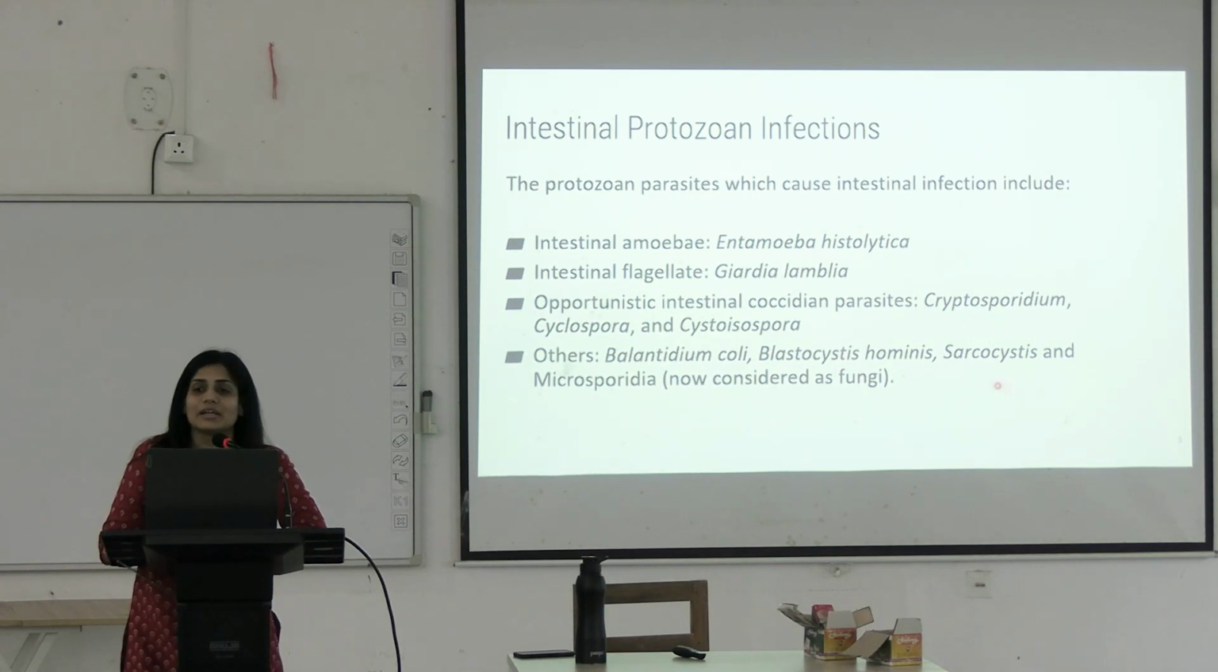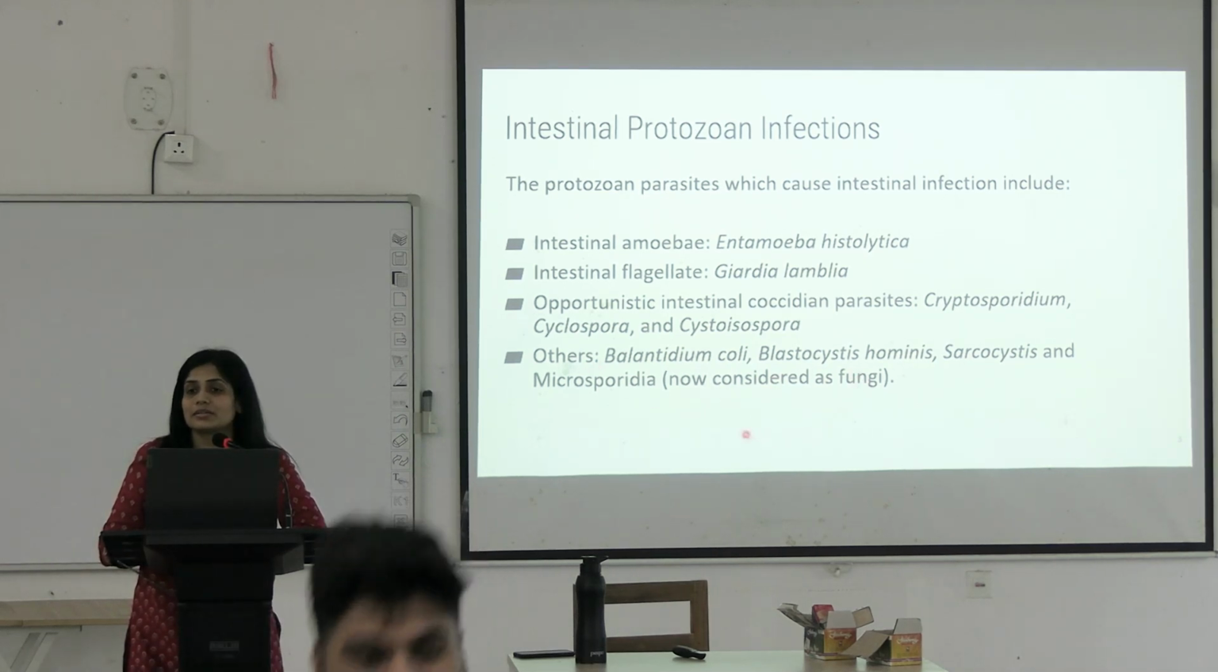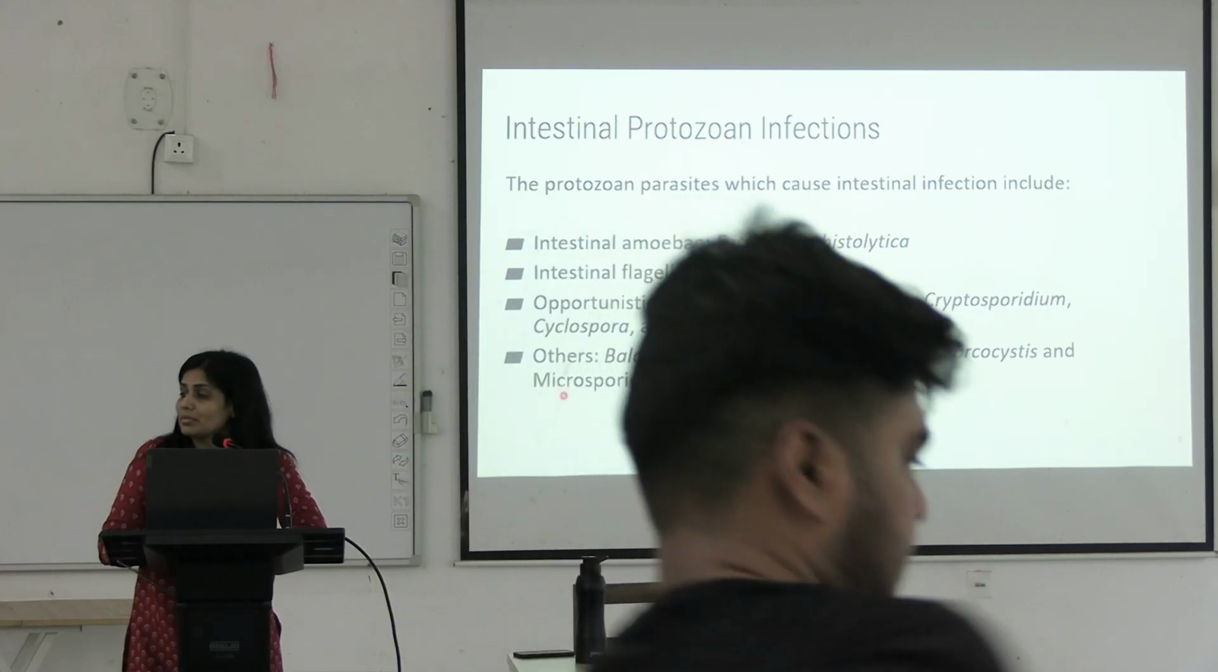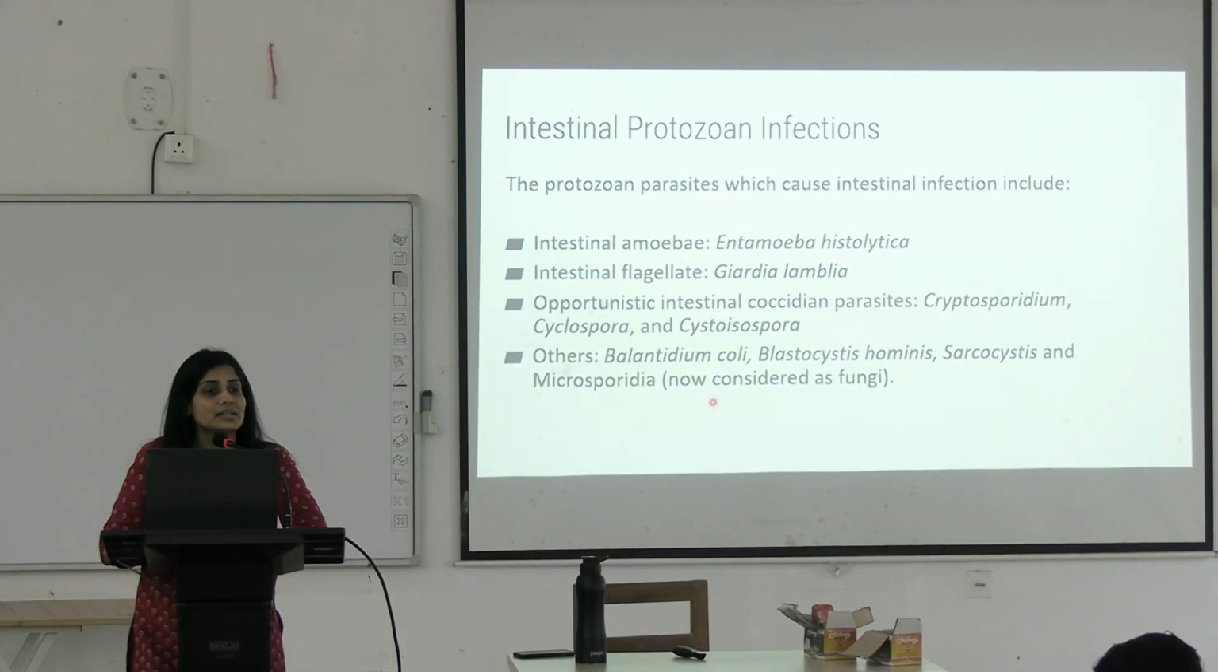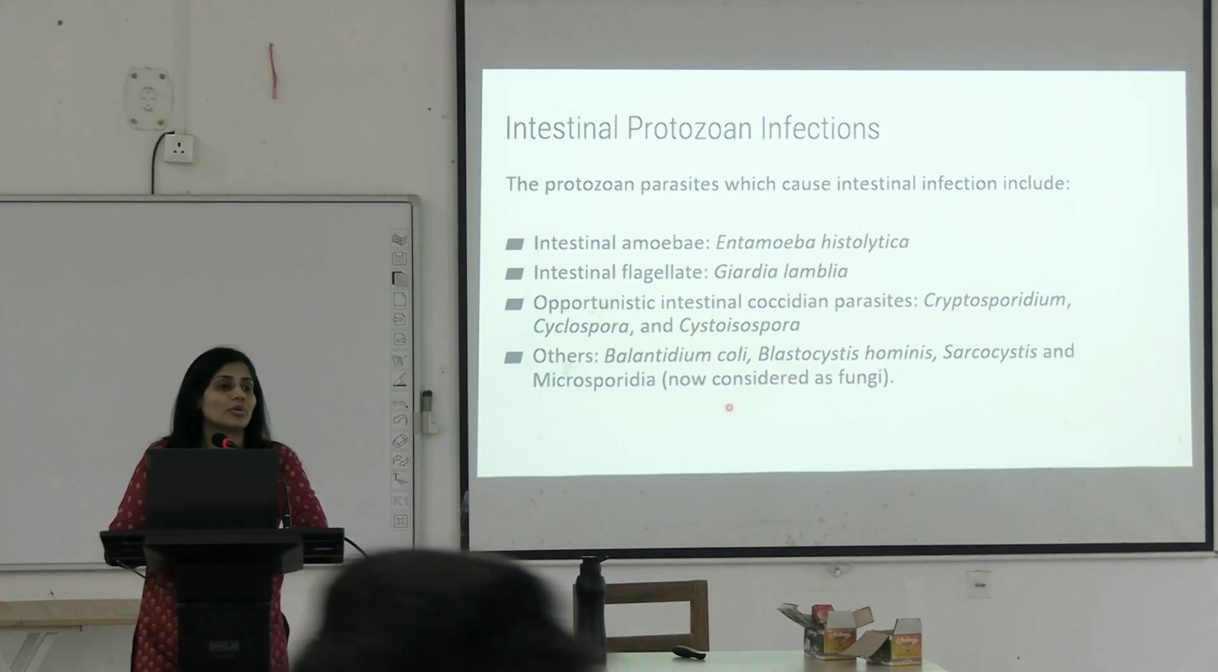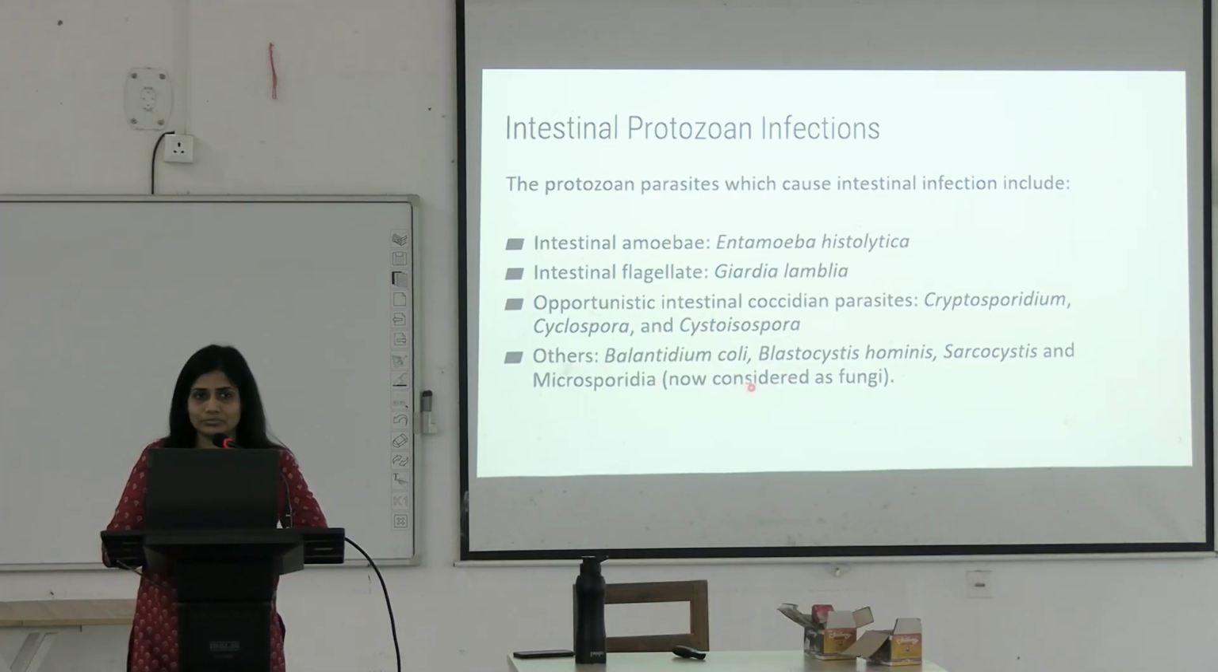Sarcocystis causes accidental disease in man. It is not meant for humans, it is meant for what? Cattle and pig, but it is capable of causing human infections. Then microsporidia. Microsporidia is now considered as fungi, but you remember that it is also acid fast and you can stain them with Ziehl-Neelsen stain, 1% modified Ziehl-Neelsen stain. Okay. This is about all these intestinal protozoal infections we'll study today.